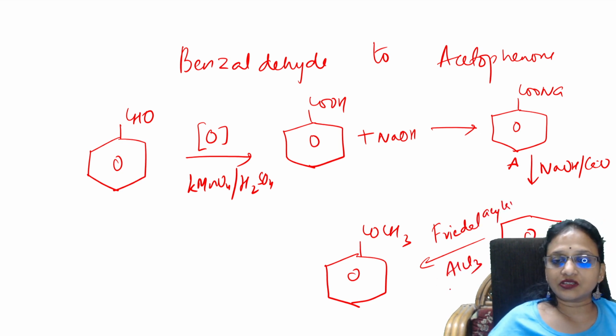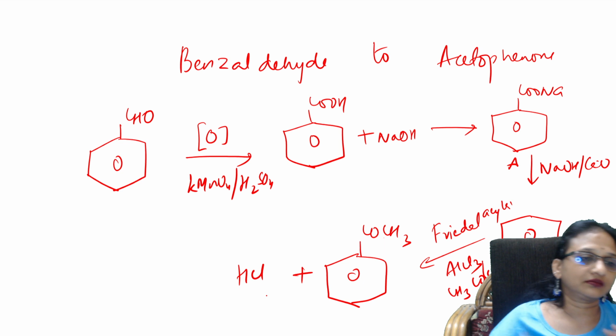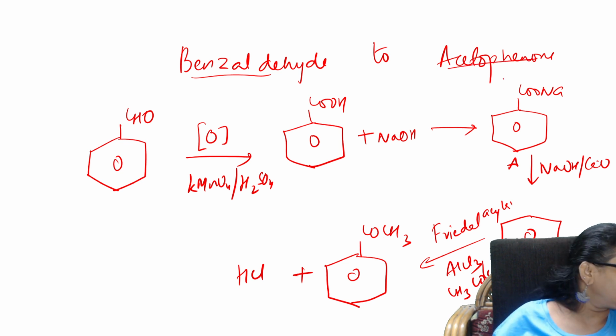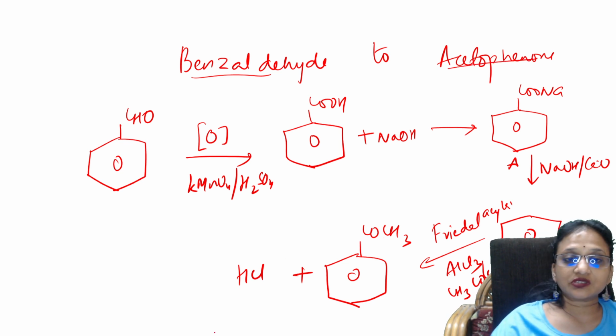AlCl3 with CH3COCl. That's all. Acetyl group is added and HCl is released. That's all. Easy. So this is the easiest procedure to convert benzaldehyde to acetophenone. Please check that. Next, what is the thing, students?